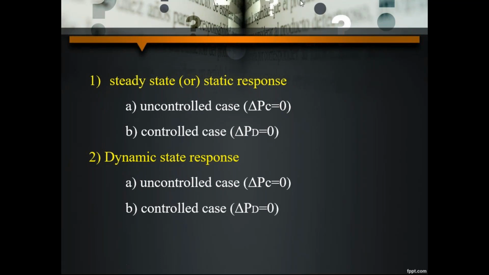For the derivation in the static response, we are going to use the final value theorem. For obtaining the dynamic state response, we use partial fractions, Laplace transform and inverse Laplace transform. So these are the two differences in the derivation part.